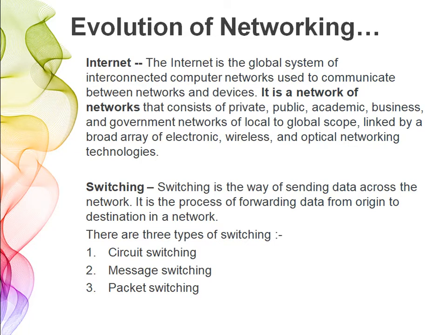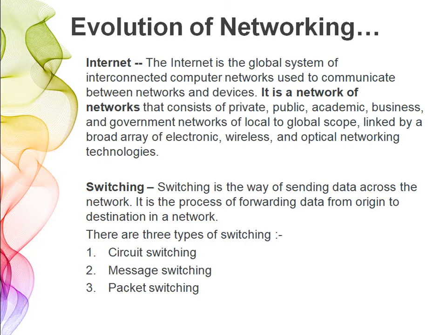The next term here is internet. You all know about it. The internet is the global system of interconnected computer networks used to communicate between networks and devices. So, internet can be considered as a network of networks. It is a network of networks that consists of private, public, academic, business and government networks of local to global scope, linked by a broad array of electronic, wireless and optical networking technologies. So this was about internet.